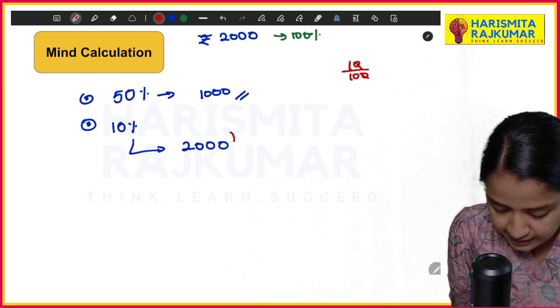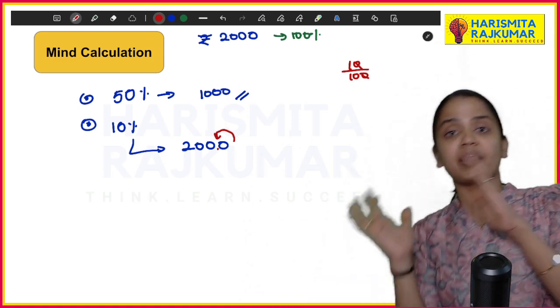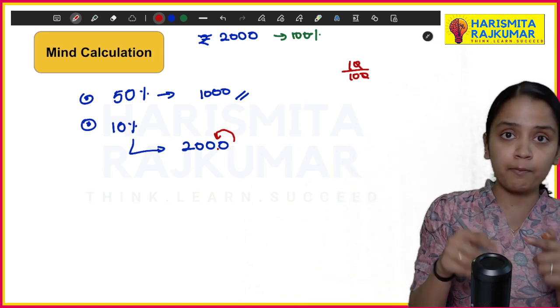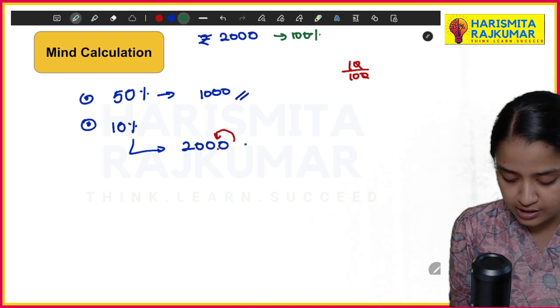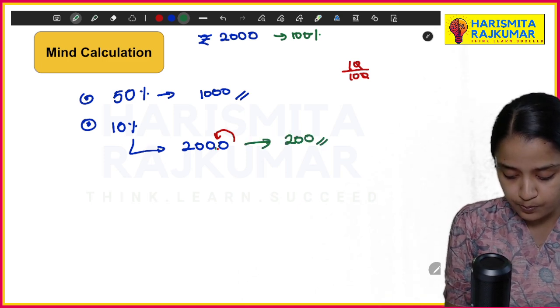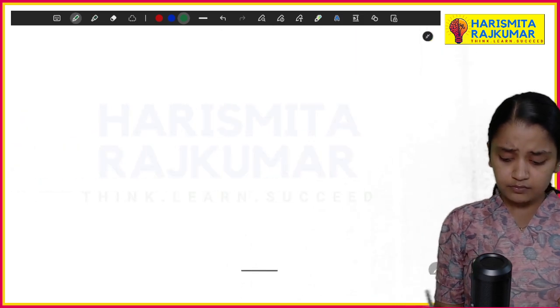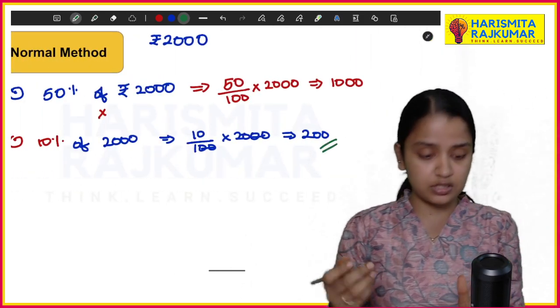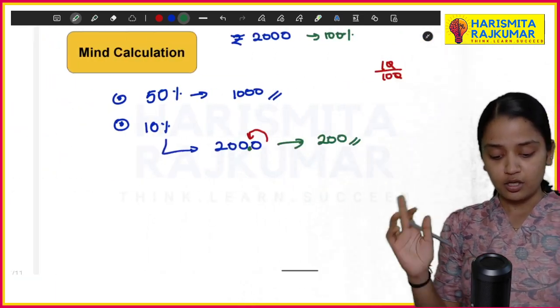So you have to put a point here. Just remember, from the right hand side, you put one jump and put a decimal point here. That will be your 10 percentage. So if you check, my 10 percentage is 200.0, which is 200. So we got the same amount.